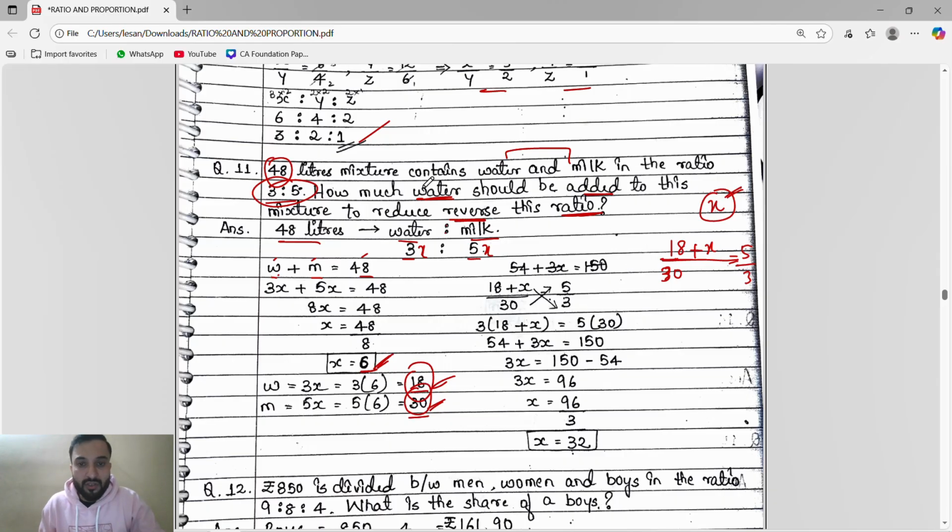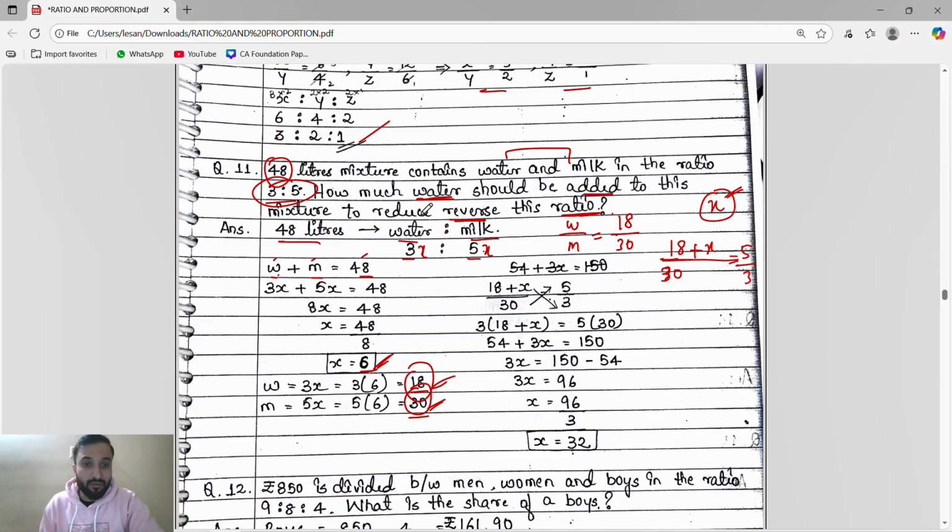So now how much water should be added? So x water should be added. We will write the ratio as 18 by 30, because we know the ratio they had given is water by milk. Water is 18, milk is 30. After that they said how much water should be added. I will say that x water should be added. So 18 plus x divided by 30.